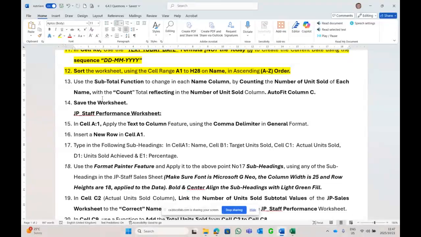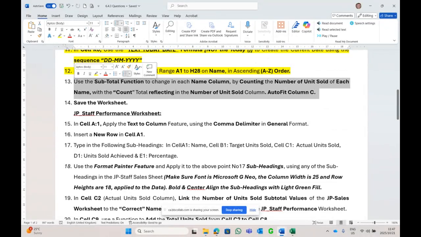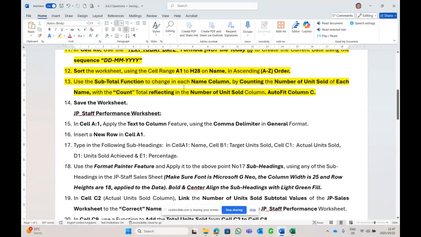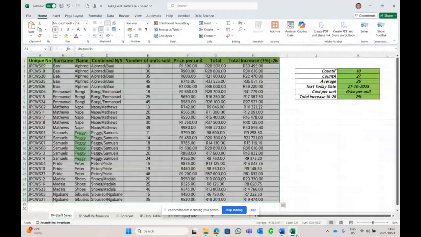So let's break this into components. We use the subtotal function, we're going to count the number of units, and the word subtotal must be shown in the number of units sold column, which is column C, and we're going to auto fit the name column when we're done.